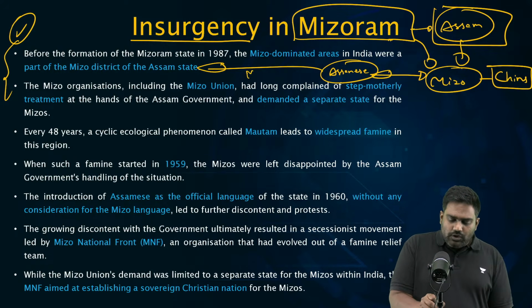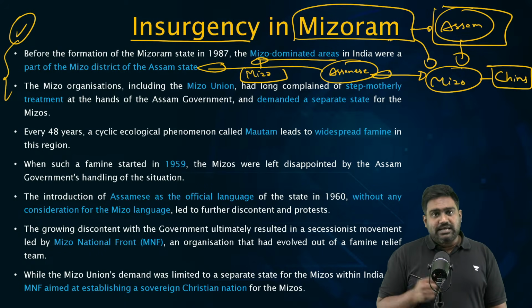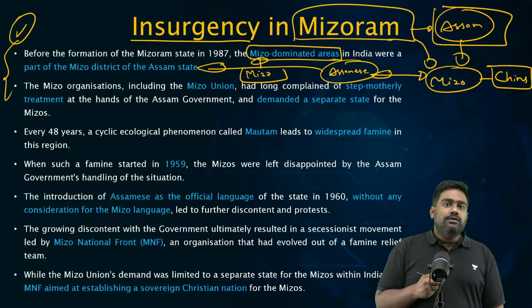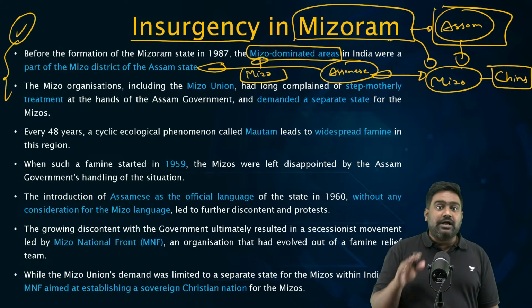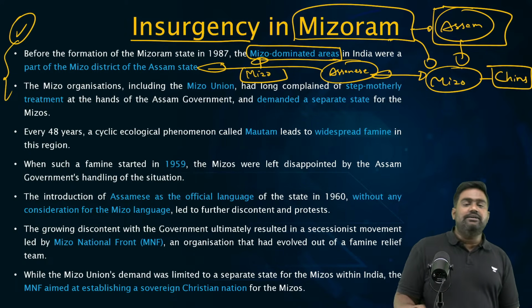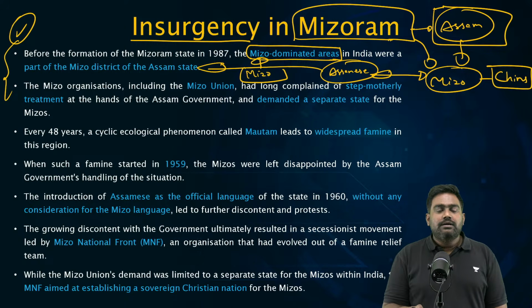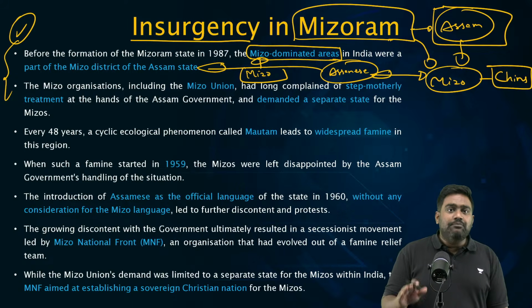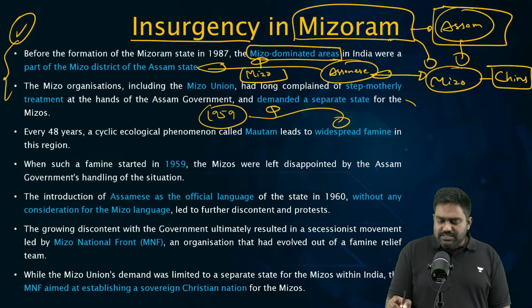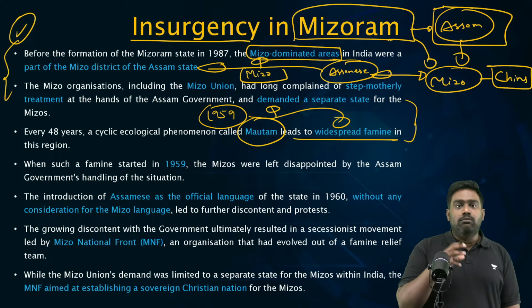See, this was because the Mizo language also faced discrimination. Just like the Bodo language was discriminated against in favor of Assamese, the Mizo language was not recognized, not given the same treatment and respect. So this became a question of linguistic identity, tribal identity. They felt the government of Assam was dominated by Assamese. It cared only about the Assamese who were in majority, and minority Mizos were not given the same preference and priority. This suspicion came true in the late 1950s. The Mizo region suffered a grave disaster, a famine triggered by a season known as the Mautam season.